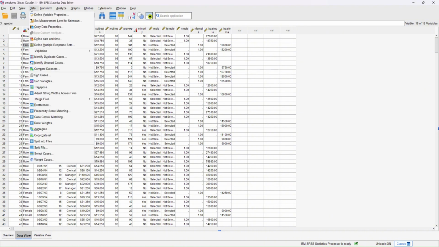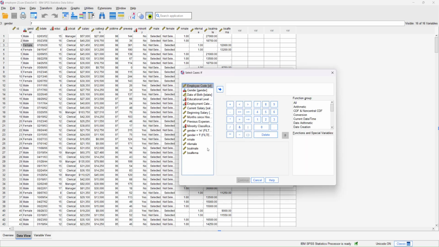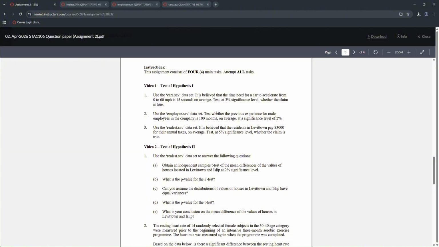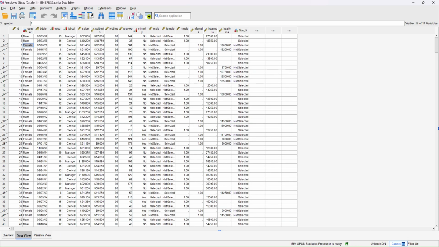And here we have male and female in the gender variable. So we will have to select cases because the question wants us to use the male only. So here, if condition is satisfied, you have to use gender and we have to use male only, because the question wants us to use male employees in the company only. So go back to it and male and press continue. And here, okay, and then the current status is do not filter cases. So yeah, we have to do all this. And here, if there's a cross on the females, that means it is not in the selected cases, and only males are selected.